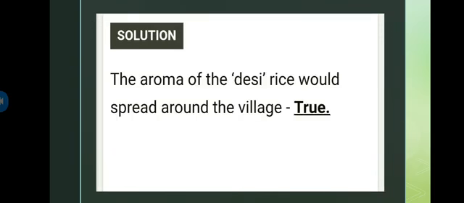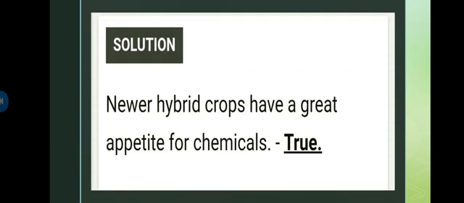Then, the aroma of the desi rice would spread around the village. Again, it's true, as we have done in the explanation part. So if you remember, you know the answer, right? New hybrid crops have a great appetite for chemicals. So as we discussed in the chapter, it's mentioned very clearly, as the time was growing,